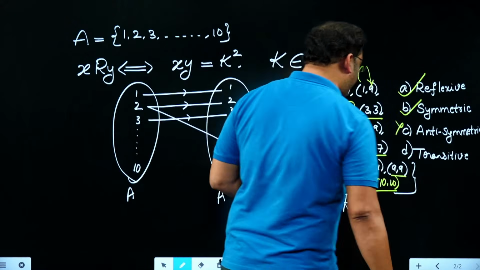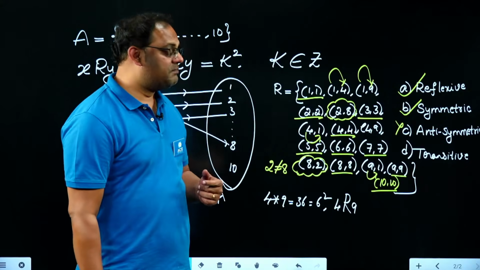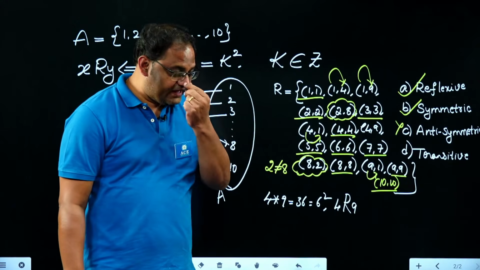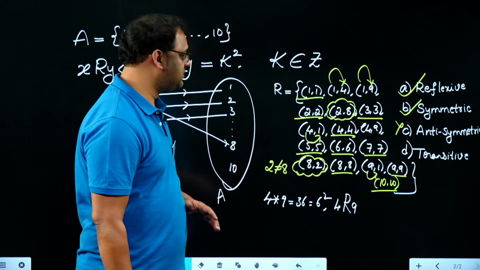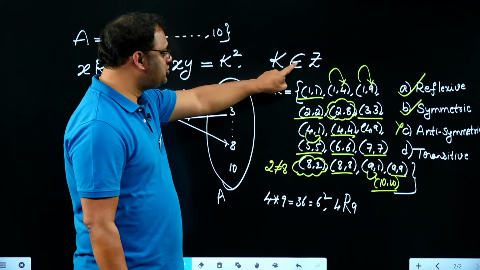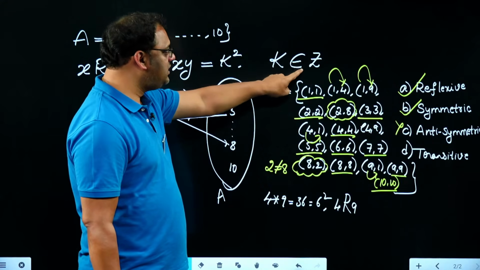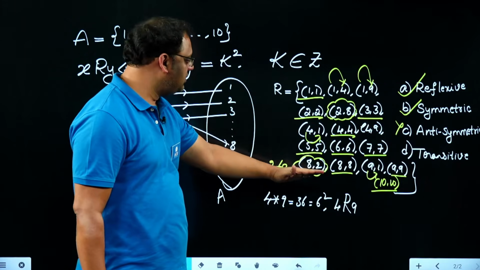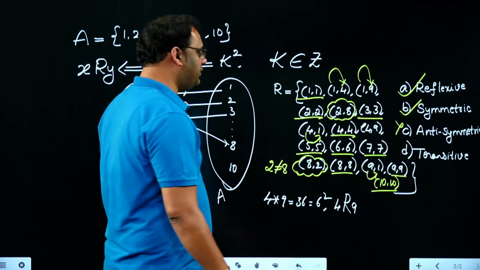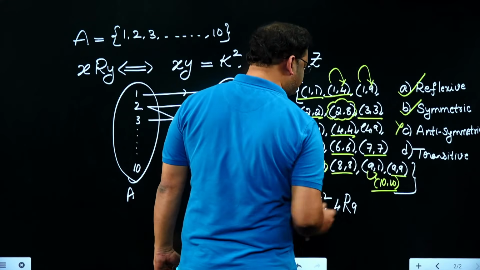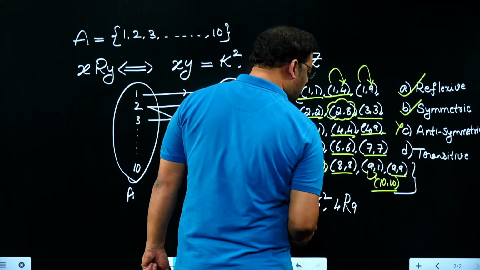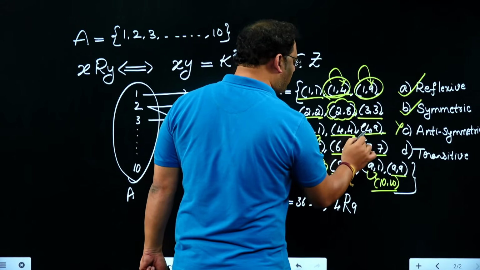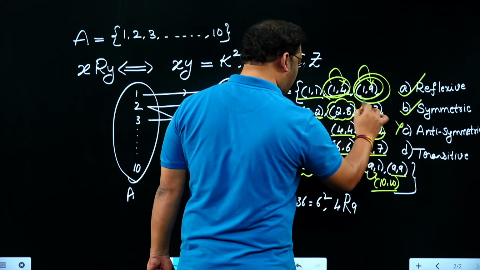And now comes the part of transitive. Some people are saying it is not a transitive relation, some people are saying it is a transitive relation. I can clarify the correct, accurate answer. My dear, if k belongs to Z, if k is any integer, in that case the relation in front of you is definitely transitive, no doubt about it. 1 to 4, 4 to 9 and also 1 to 9. 1 is related to 4, 4 is related to 9 and also 1 is related to 9.